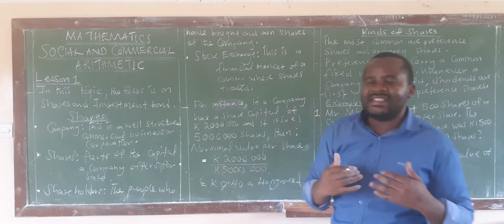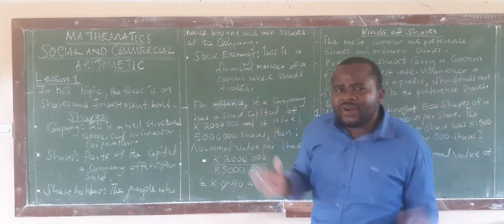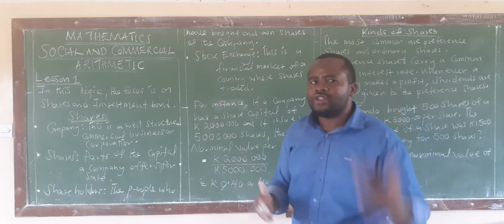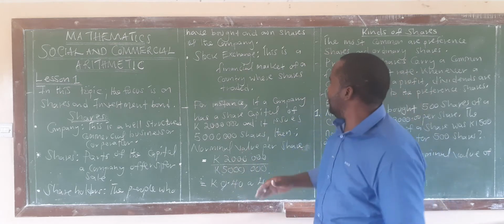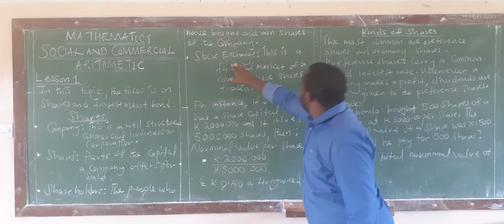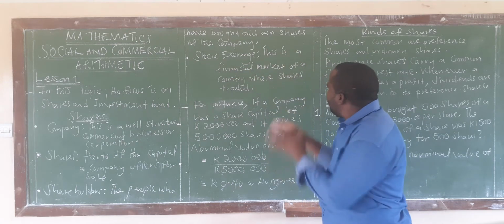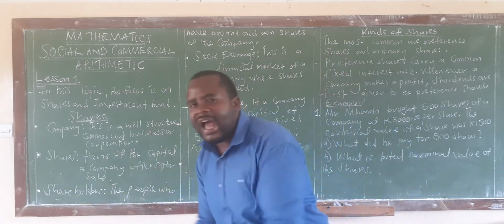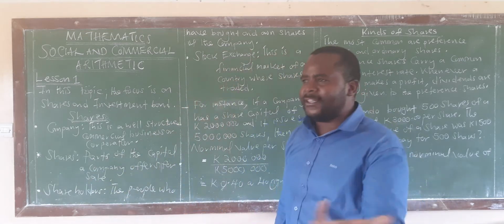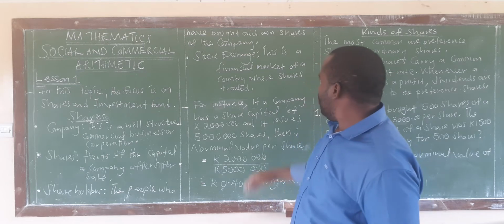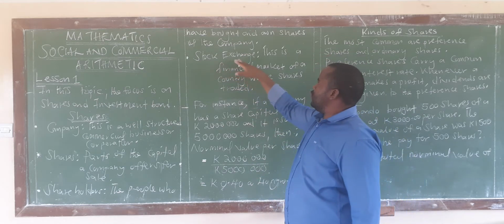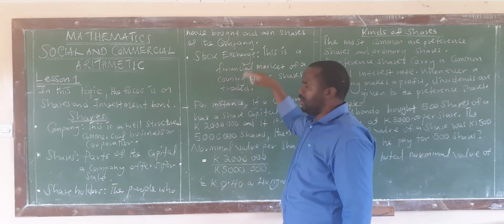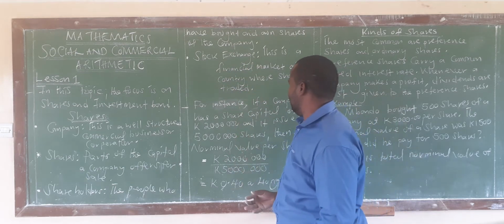But how do you buy these shares? We have a well-regulated market where shares are bought and sold, which is called a stock exchange. So I say, when we talk about stock exchange, this is a financial market of a kind where shares are traded, where shares are sold and bought. So if you want to buy shares of a particular company, you go through what we call a stock exchange. For example, in this country Zambia, we have our stock exchange which is called the Lusaka Stock Exchange.